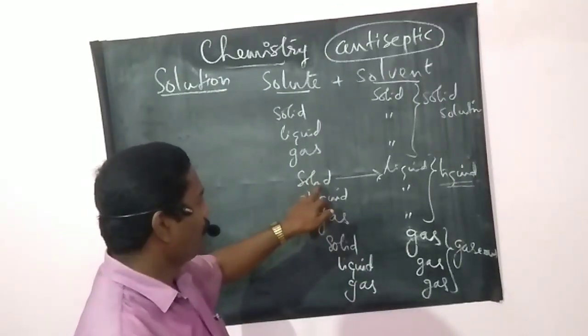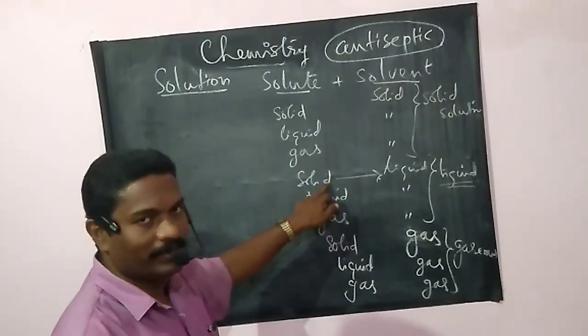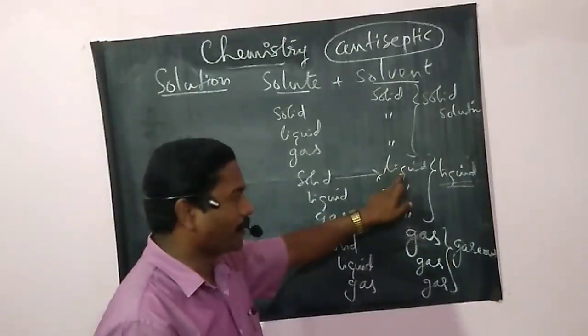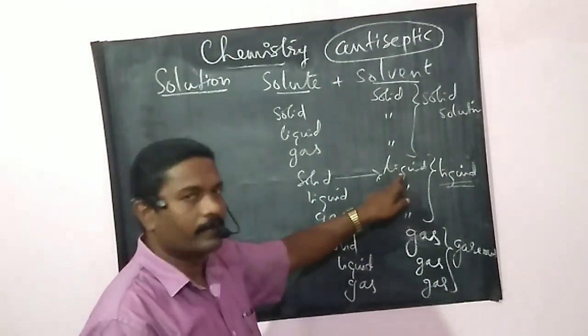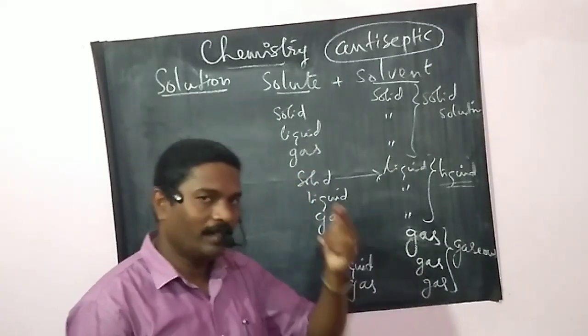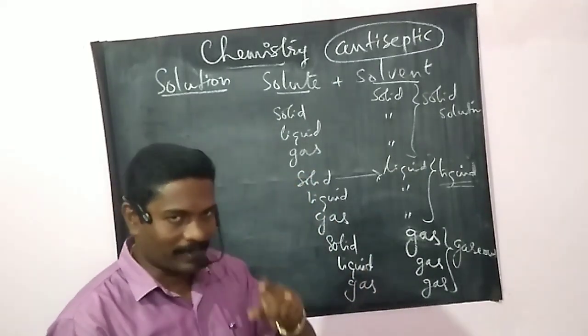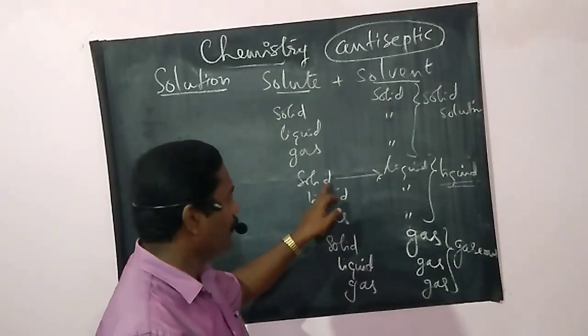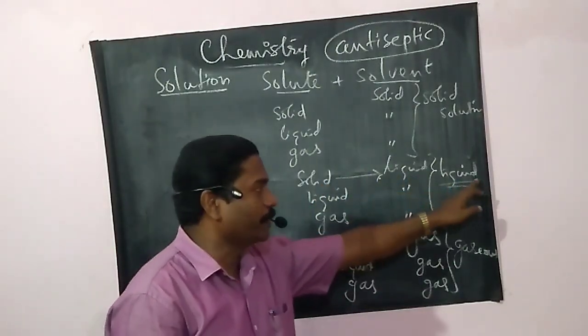So first example, sugar solution. Sugar is a solid and water is a liquid. Second one, tincture of iodine. Iodine crystals when dissolved in liquid. So an example for solid in liquid, that is liquid type solutions.